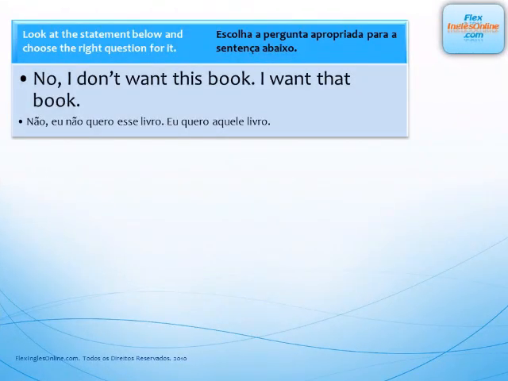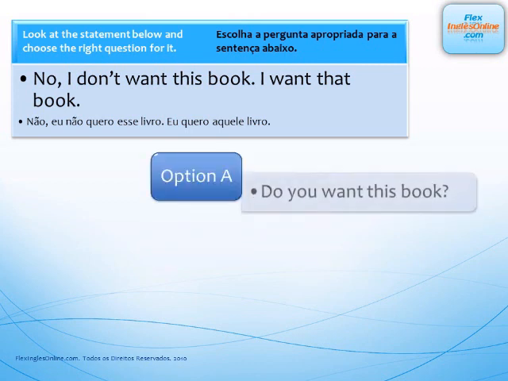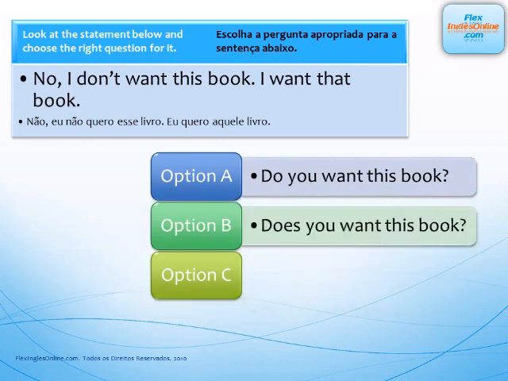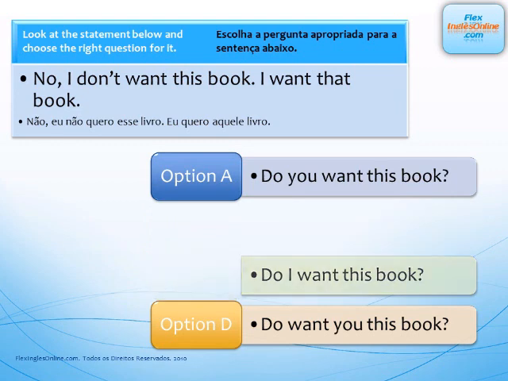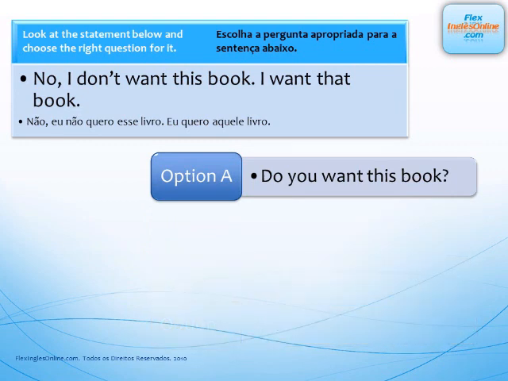No, I don't want this book, I want that book. So here are our options. Do you want this book? Does you want this book? Do I want this book? Or do want you this book? So, matching the pronouns, I'm asking the second person, I'm answering the first person. So, do you want this book? No, I don't want this book. I want that book.